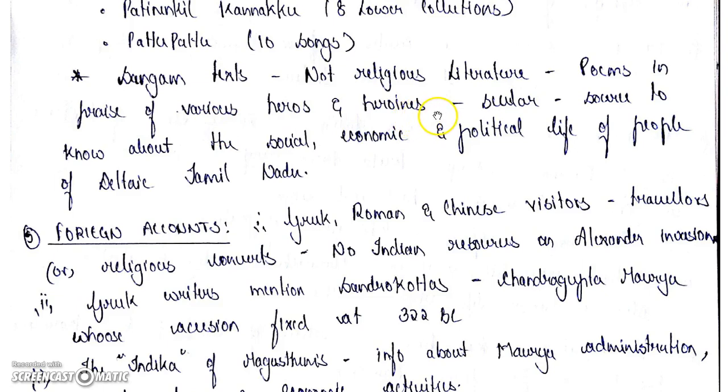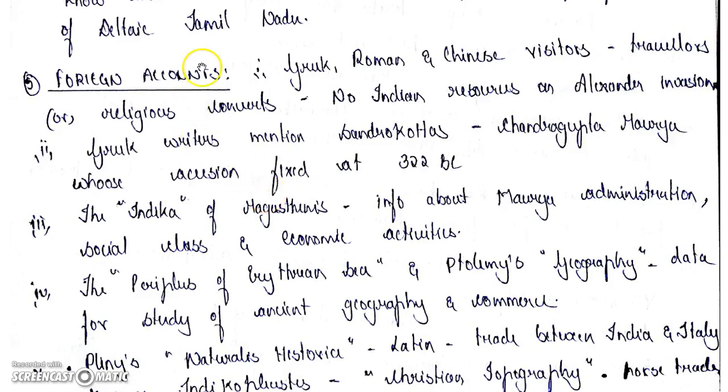Like in ancient days, the kings and the princes and princesses were praised, and these literatures refer to those praises of various heroes and heroines, and they are all obviously secular in nature. They are the main source to know about the social, economic, and political life of the people in deltaic Tamil Nadu, right? Okay, so we have completed the literary sources which have helped to know the history.